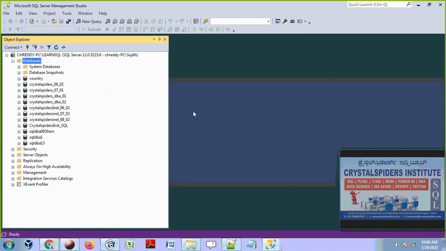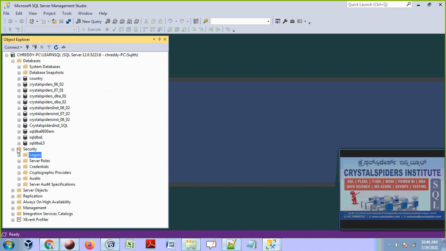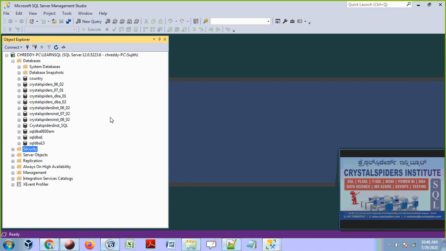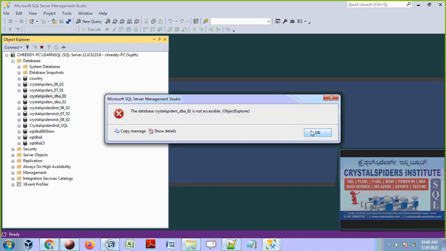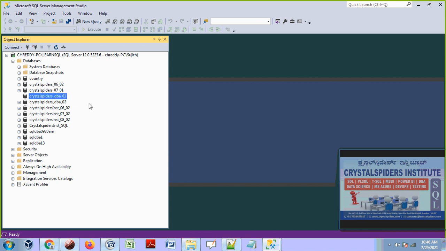First, for authentication, we added Sujit in the logins. Inside this security, inside that logins, we added that guy. Who is added? DBA is added. CHRD is added. This is Sujit over here. And now again he has to ask DBA, boss, I want to access this database. I want to see what tables are there. I want to write select command. Read operations. Read means select. I want to insert the data. Insert, update, delete means write operations. I want read and write operations in this database DBA01 database. Can you please grant me access? So authentication, authorization will come into the picture now.